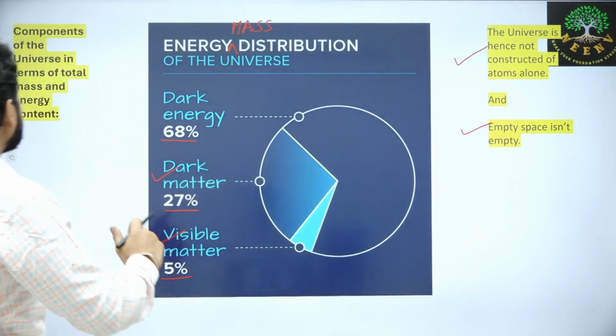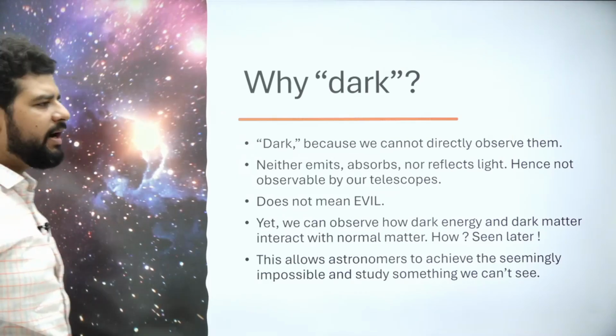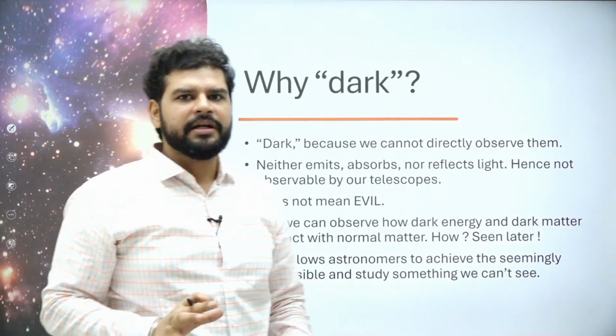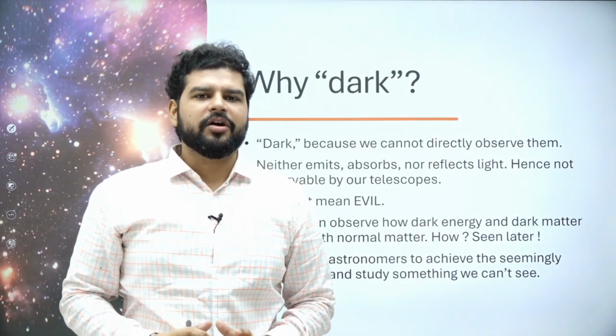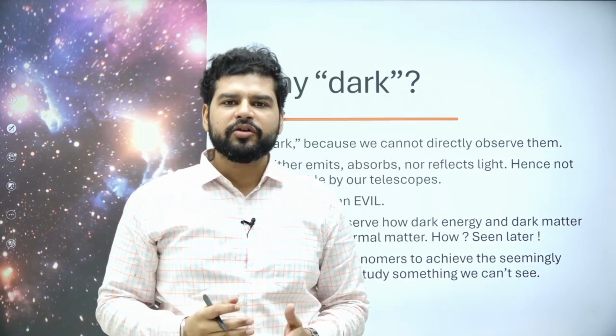So what are the components we have seen? Correct. Now, why is it called dark? It is not dark because it is an evil thing. The point is, we cannot see it.